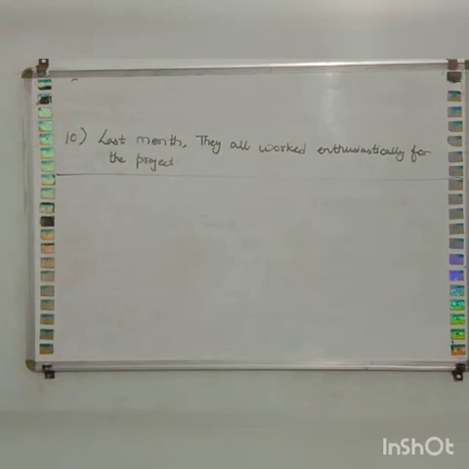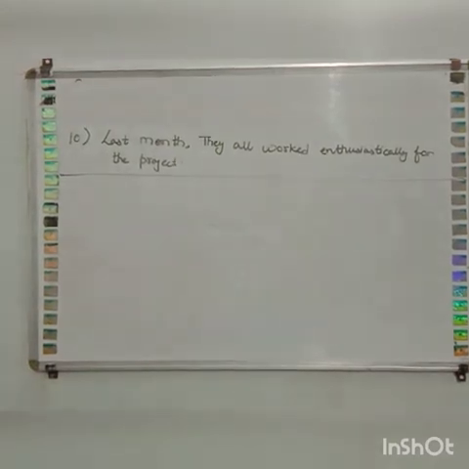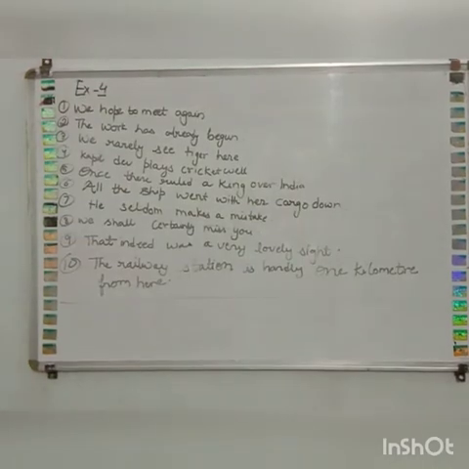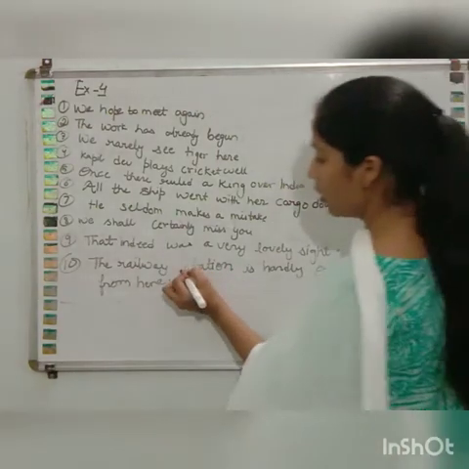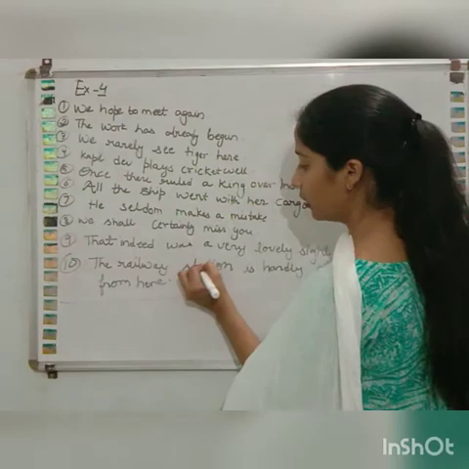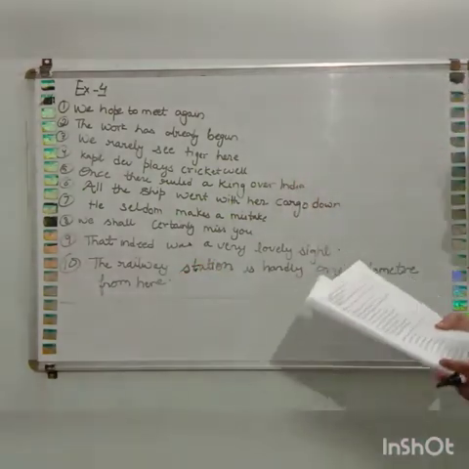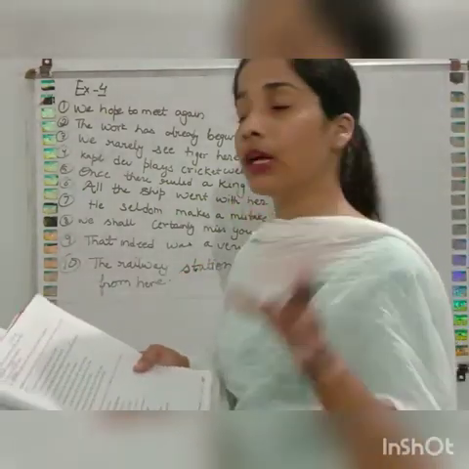Exercise 4 is given on page number 15. Sentences are there and we have to rearrange them in the proper order and place the adverb in the correct place.